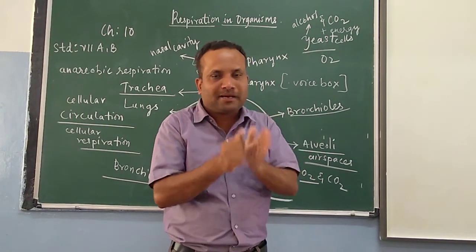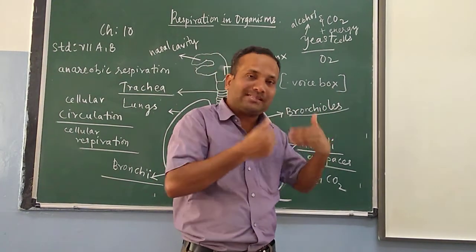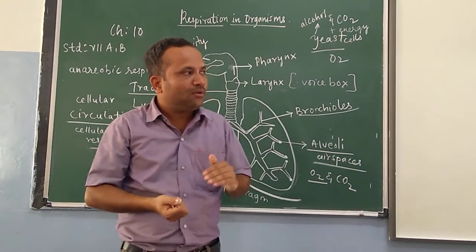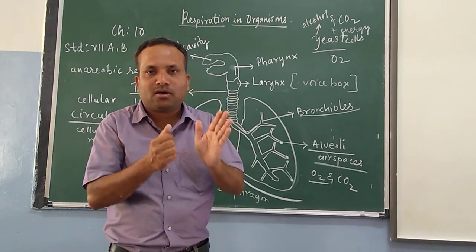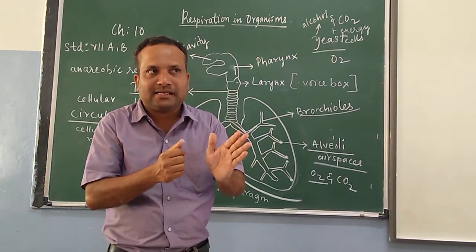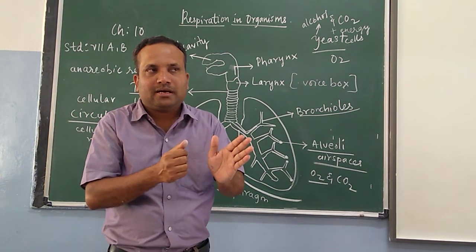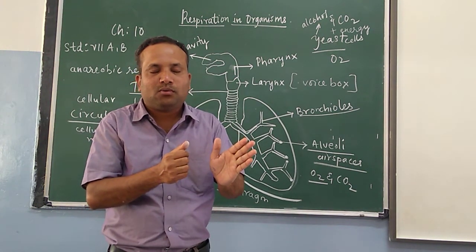Our muscle cells also, when we are doing heavy exercise, heavy running, heavy walking, where our body wants a lot of energy,